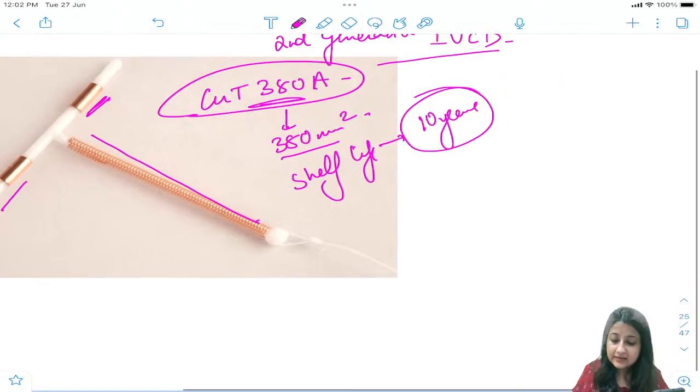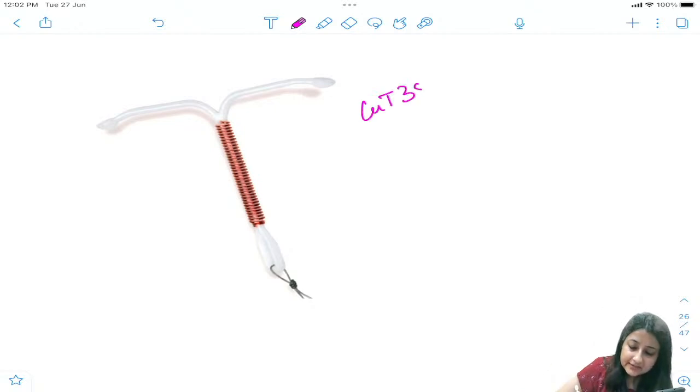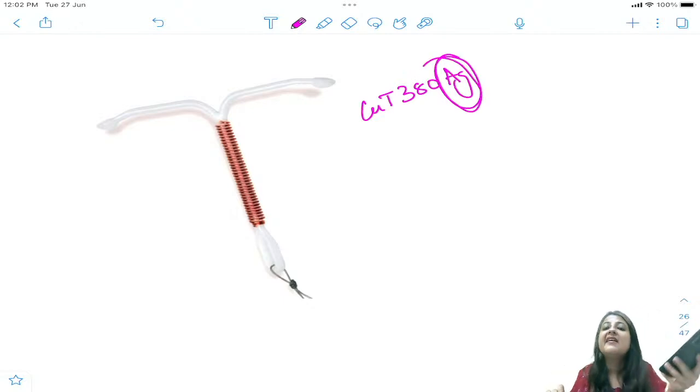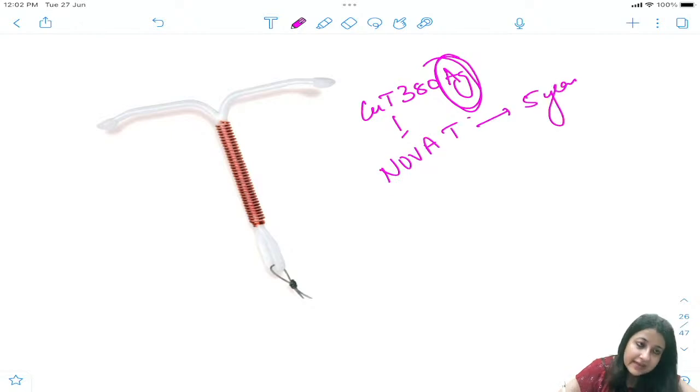Another device image is important. What is this? Don't get confused. This is not copper T 380A. This is copper T 380AG. It has a silver core, which stabilizes copper. What is its other name? Nova T. And this has a shelf life of 5 years.